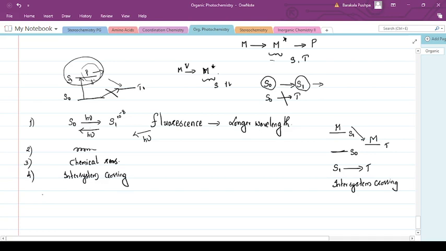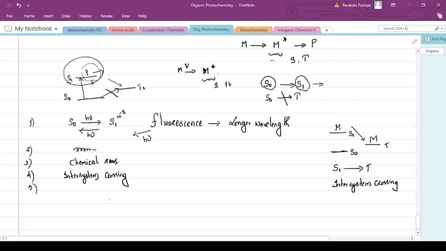Then the fifth one: intersystem crossing is an extremely important phenomenon, because it is there that the molecule undergoes photochemical reactions and turns into a product. In photochemistry, the triplet excited state exists for a much longer period.